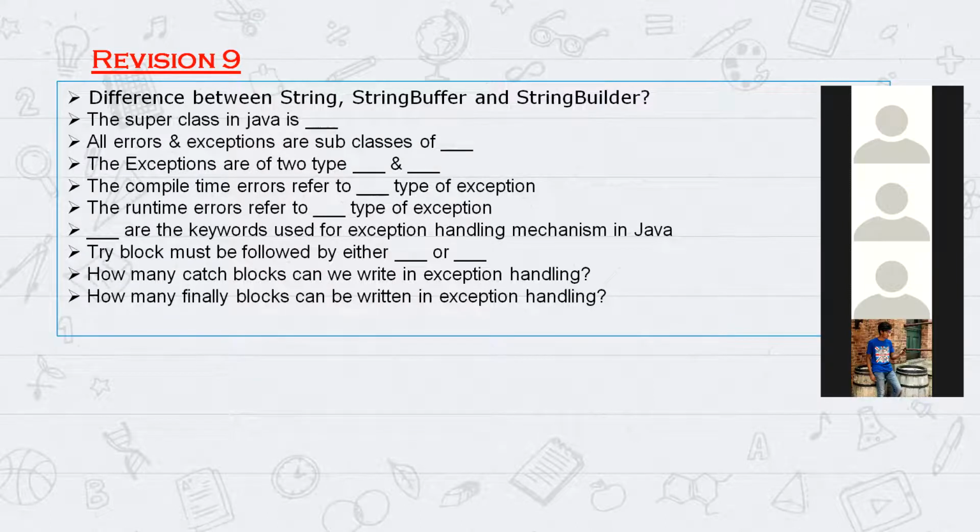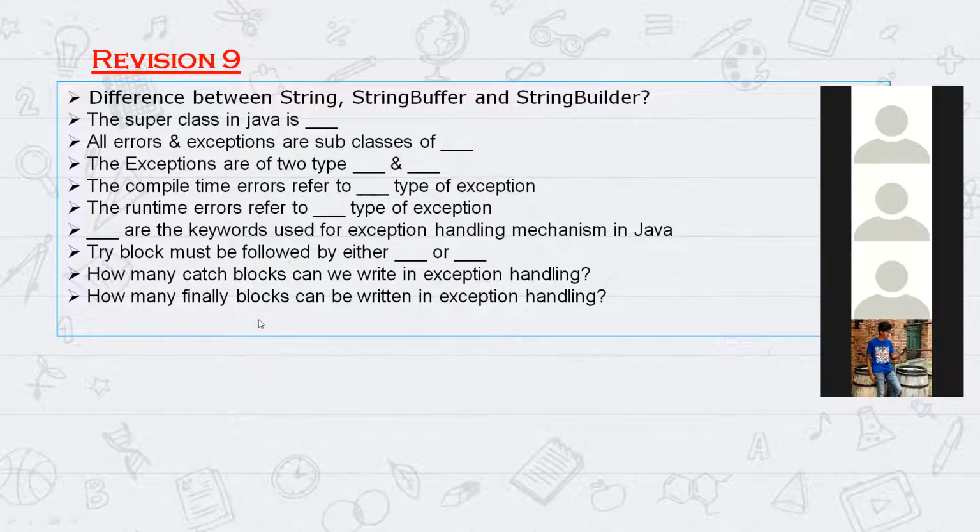Hasni, next two questions to you. How many catch blocks can we write while handling an exception?